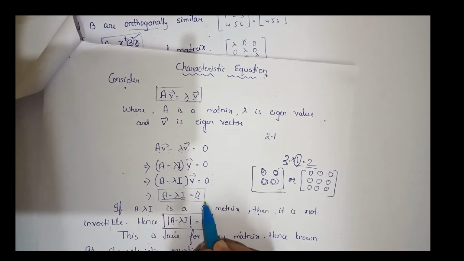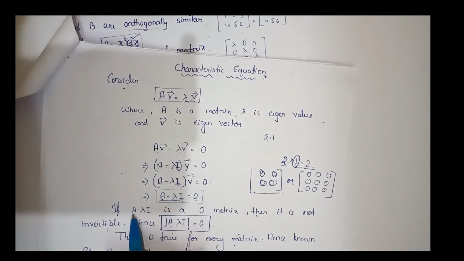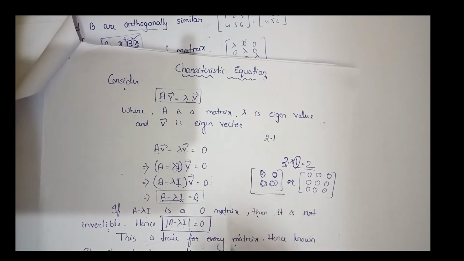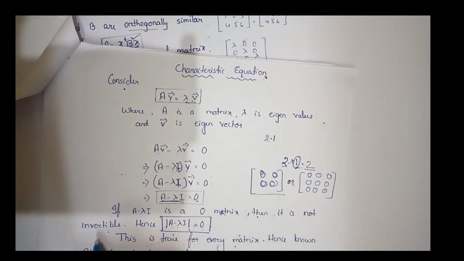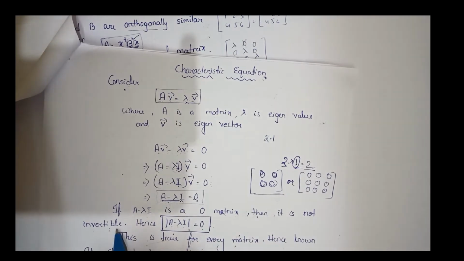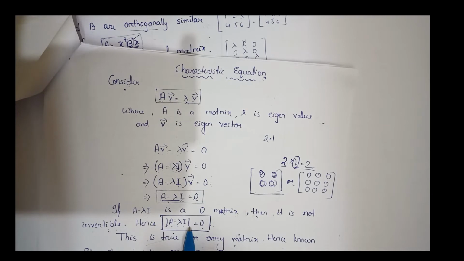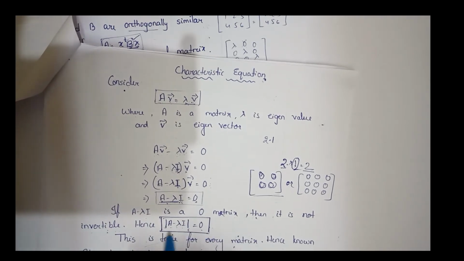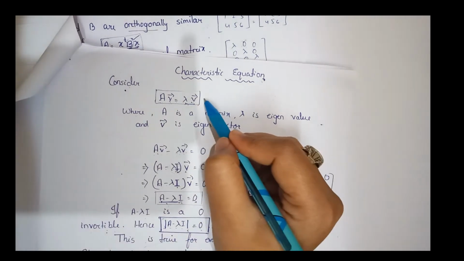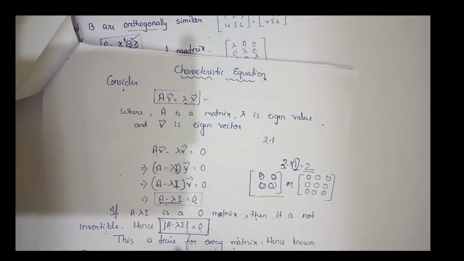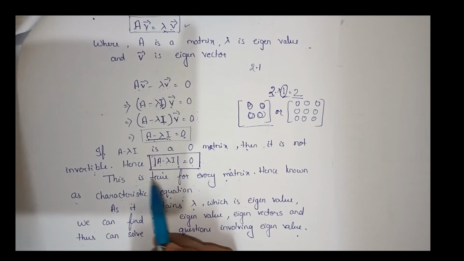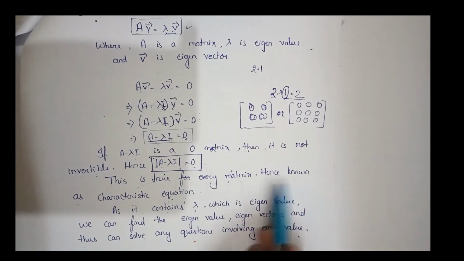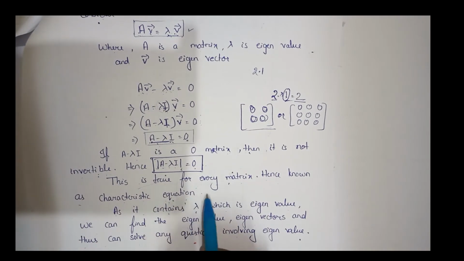And what does this equation mean? This means that A minus lambda I is a zero matrix, so it is not invertible, right? If it is not invertible, we know that the determinant will be 0. This is the final result we got from the generalized statement. This is true for every matrix, hence it is known as the characteristic equation.